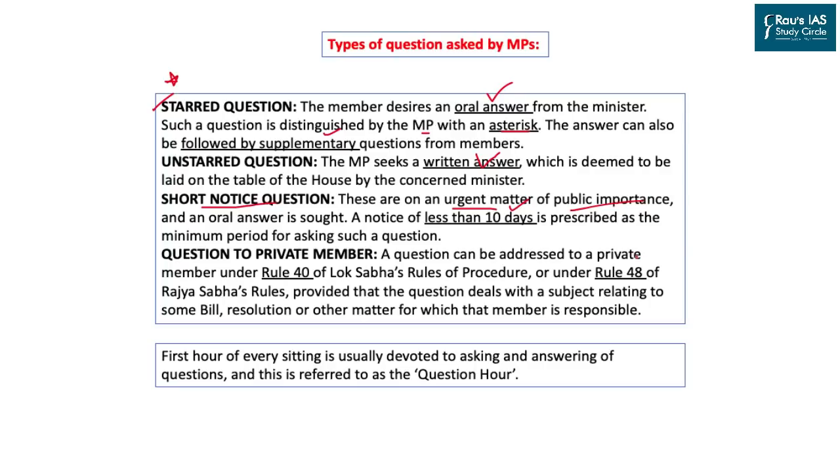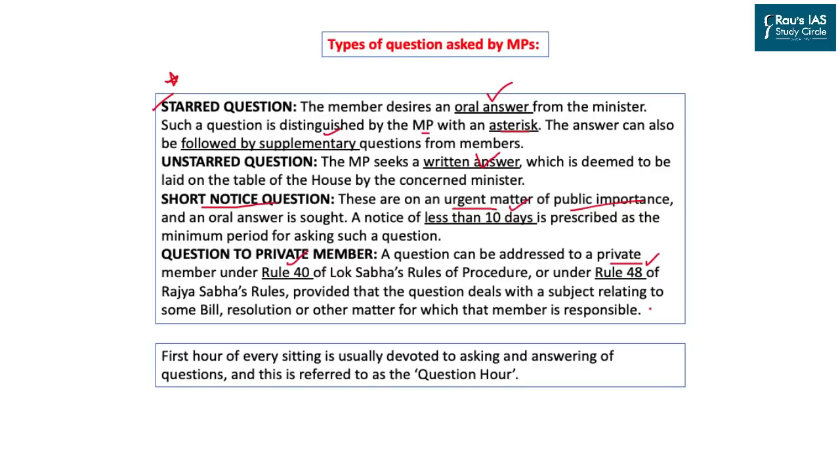In the parliament, questions could also be asked to private members under Rule 40 of Lok Sabha and Rule 48 of Rajya Sabha. It simply means a question could be addressed to private members also in relation to their respective constituencies or anything which is happening in that particular area.